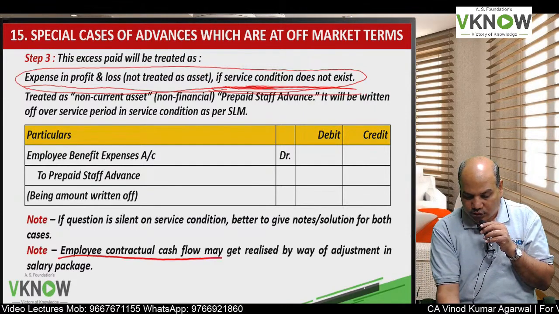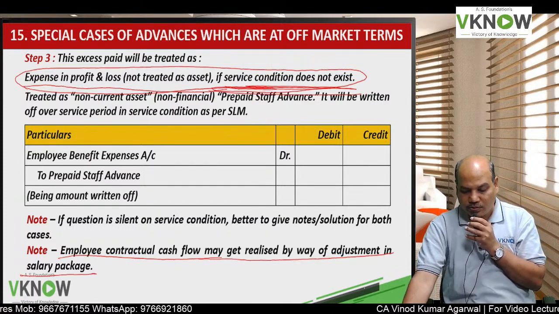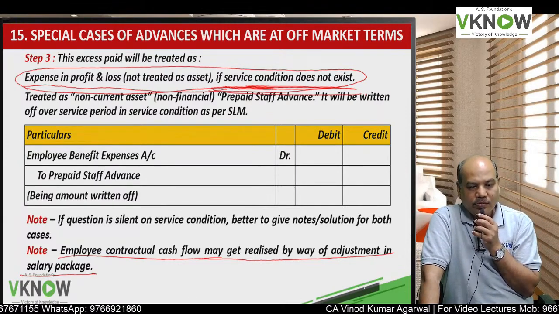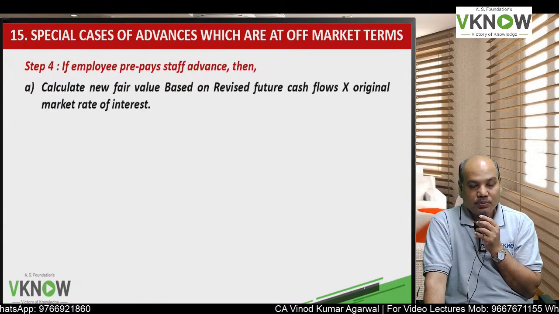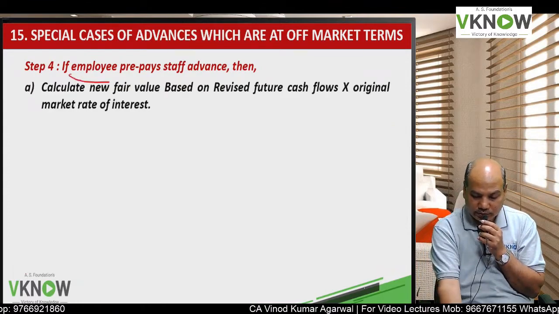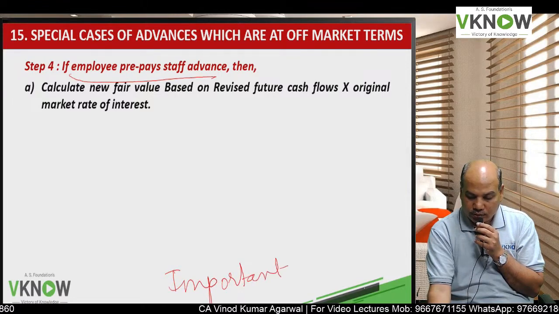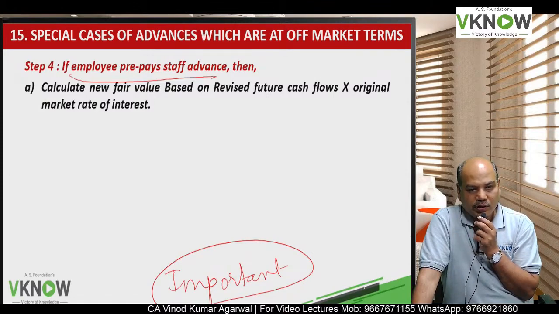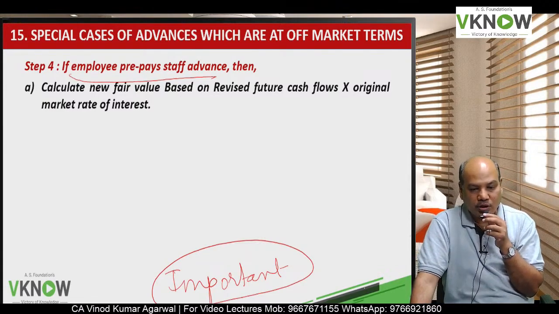Sometime employee contractual cash flow may be realized by way of adjustment in salary package. So instead of employee repaying you the loan in cash, it may be adjusted against the salary payable, no problem. Some exam question have this adjustment. Employee prepays the loan or makes part repayment of the loan. The loan was given to employee for 10 years, but he may come after 6 years and he may repay some portion of the loan in advance.